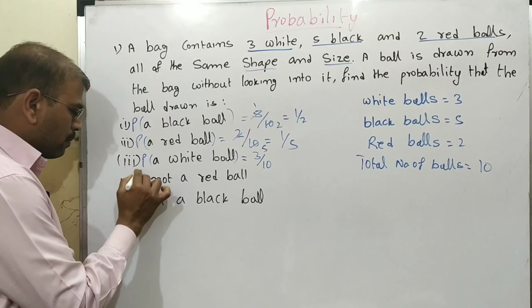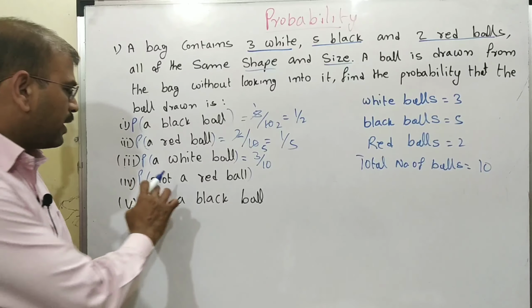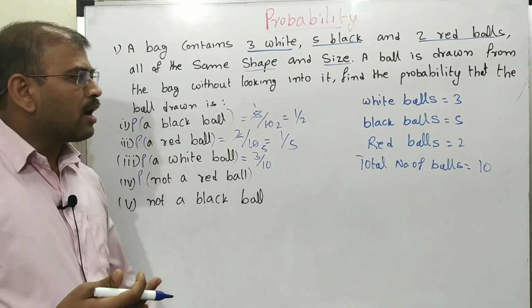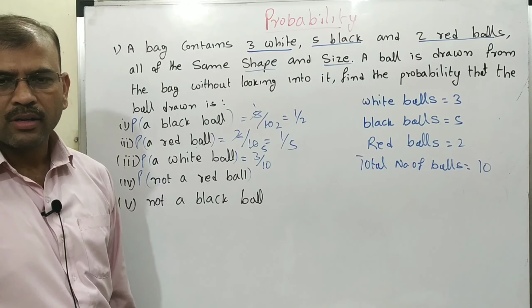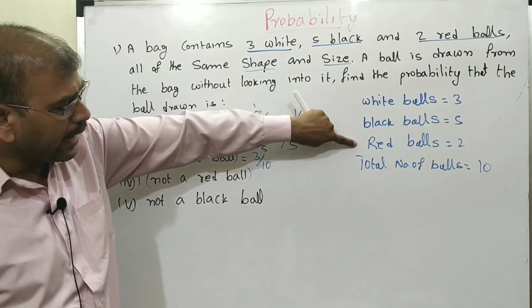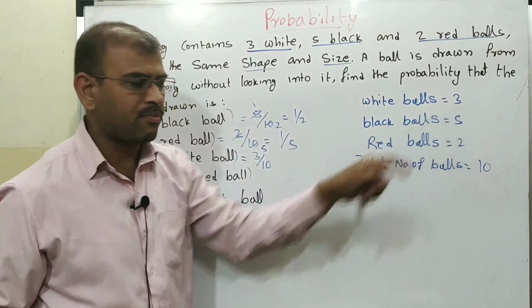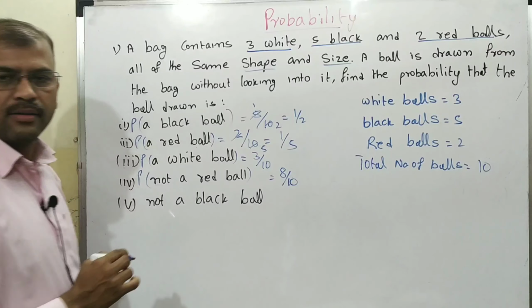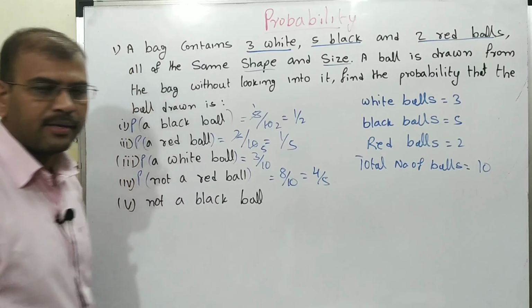Next, probability of not a red ball. Probability of not a red ball means it can be either a white ball or a black ball. So how many possibilities are there, except the red ball? 3 plus 5, that is 8 out of 10. Make it into the lowest terms, 4 by 5.